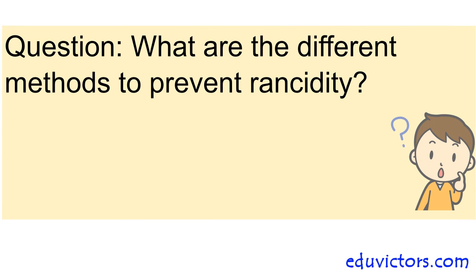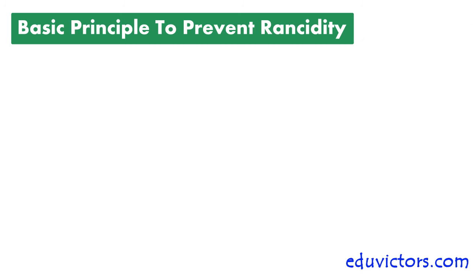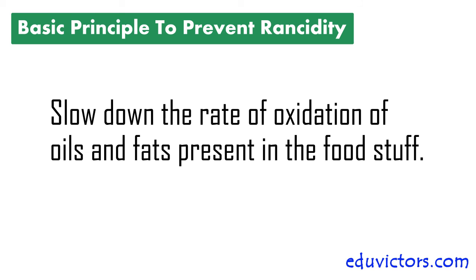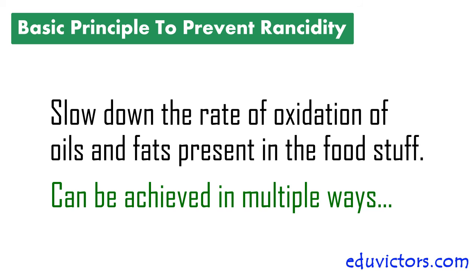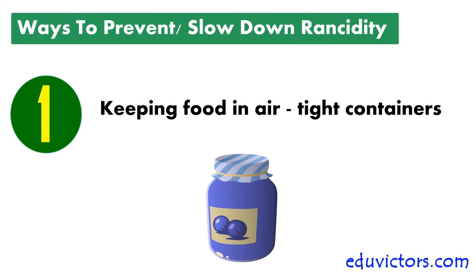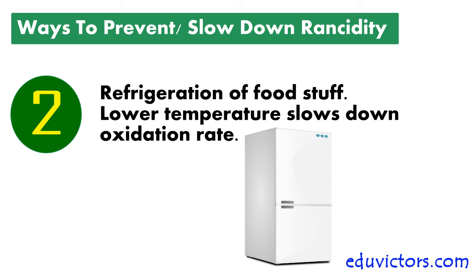What are the different methods to prevent rancidity? The basic principle to prevent or slow down rancidity is to slow down the rate of oxidation of oil and fats in the foodstuff. It can be achieved by any one of the following methods. By keeping food materials in airtight containers, by refrigeration of the foodstuff.